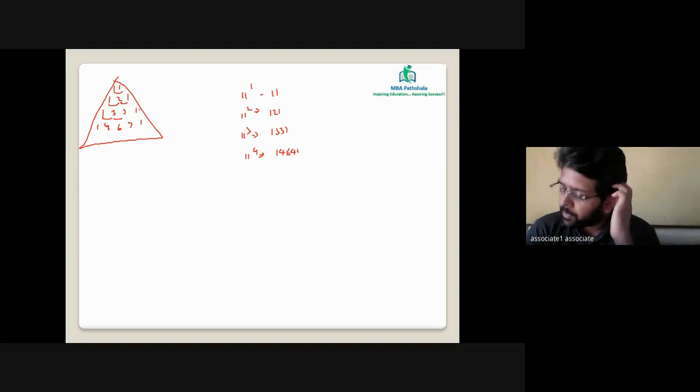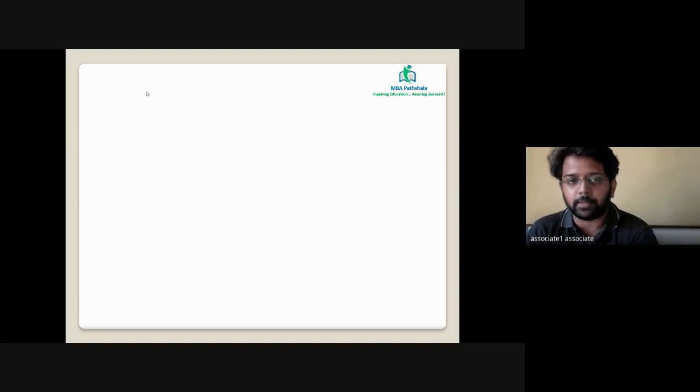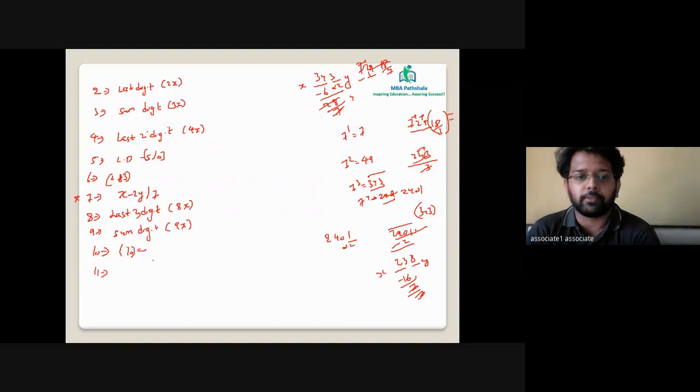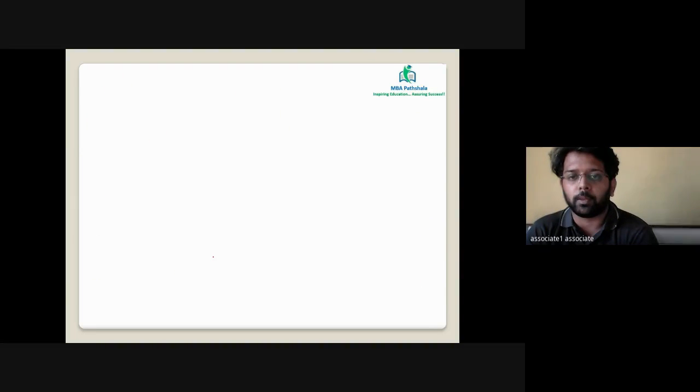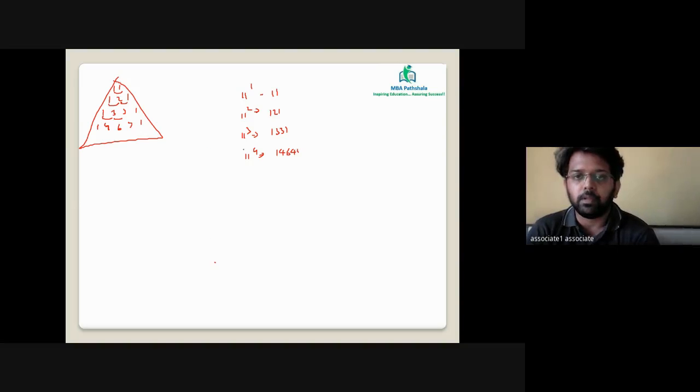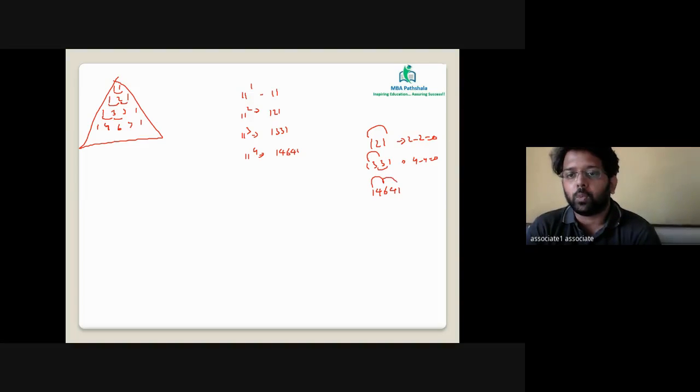Here, it says the difference of the sum of the alternate numbers should be either 0 or 11. For example, if you take 121, alternate numbers will be 1 plus 1, 2. 2 minus 2 is 0. If I take 1331, 1 plus 3, 3 plus 1, 4 minus 4 will become 0. If you take 14641, 1 plus 6 plus 1, 8. 8 minus 8 is also 0.